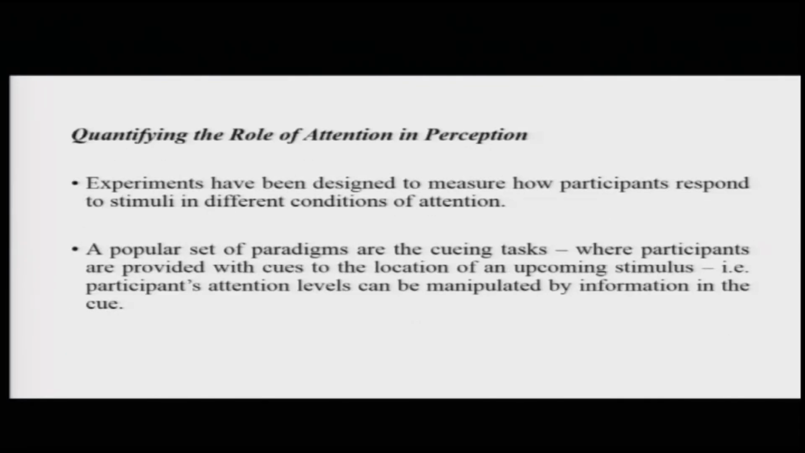Now let us talk a little bit about an experimental paradigm that has been used extensively to work with participants in different kinds of attentional conditions. A popular set of paradigms are known as the cueing task, where participants are provided with cues to the location of an upcoming stimulus, let us call it a target stimulus, and participants' attention levels are manipulated, and then it is seen how they respond to this target stimulus.